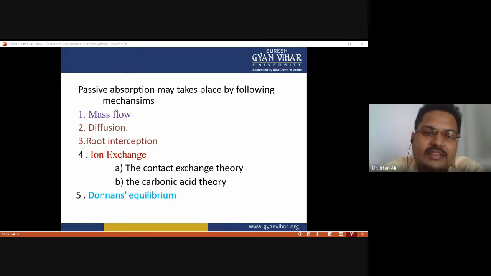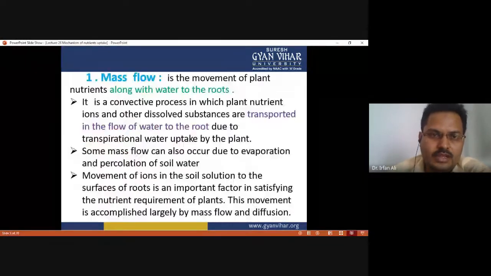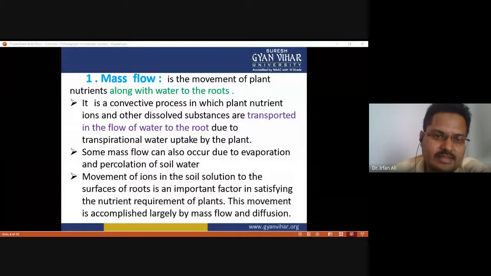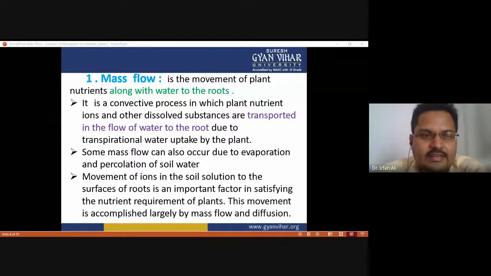These are mass flow, second is diffusion, then root interception, ion exchange, and Donnan equilibrium. One by one we have to discuss these types of passive absorption. First of all, mass flow. Like the name suggests, mass flow is a bulk flow of the nutrients